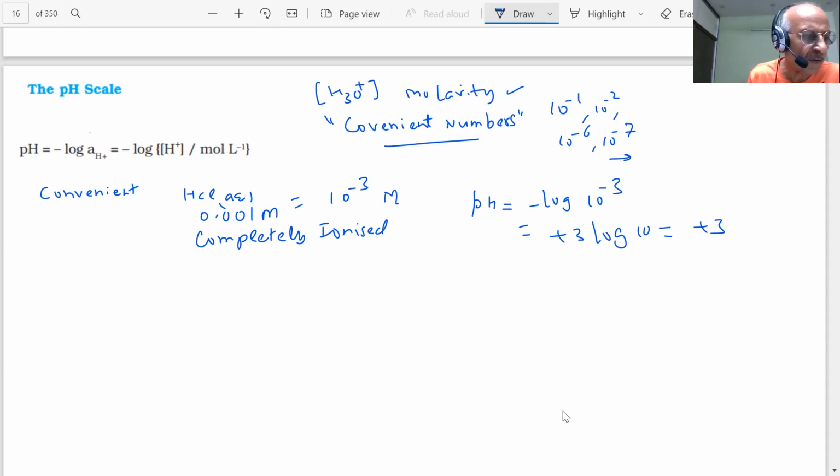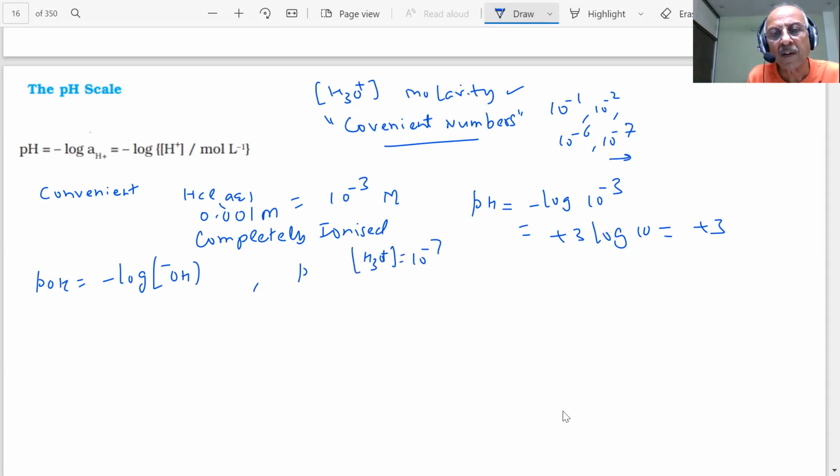Therefore, it was decided to define pH. Similarly, I can define pOH, student, as minus log of OH minus. So we can use these values to make a scale which is called the pH scale. If the solution is neutral, then pH is minus log of 10 raised to minus 7, which is plus 7.